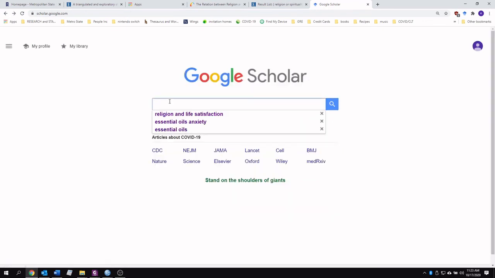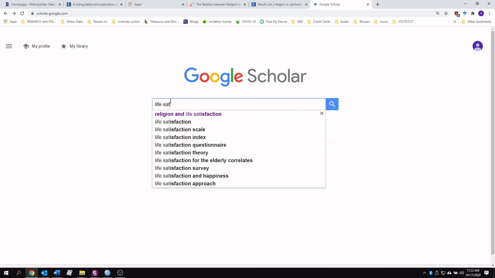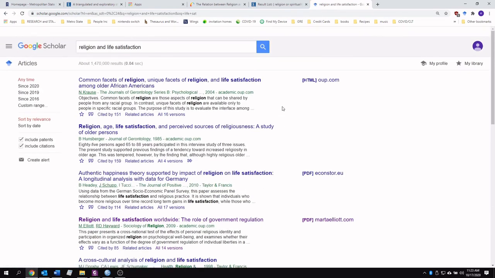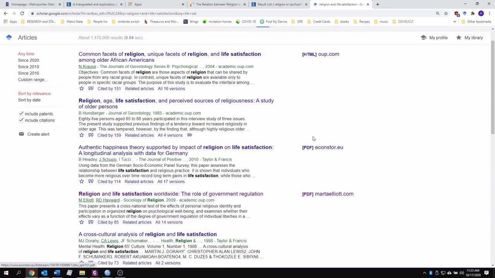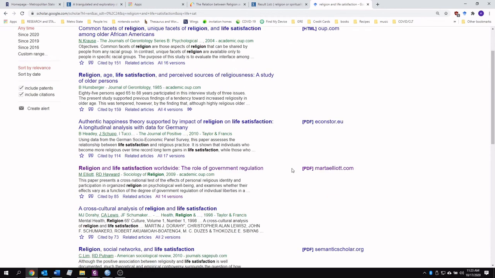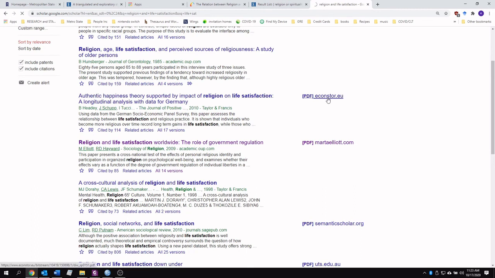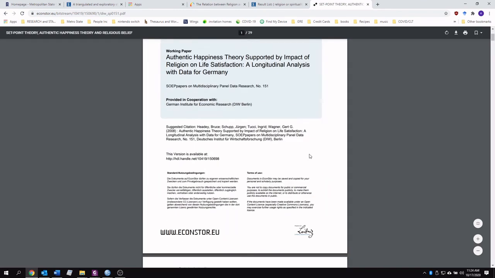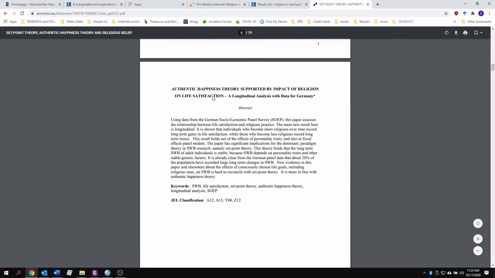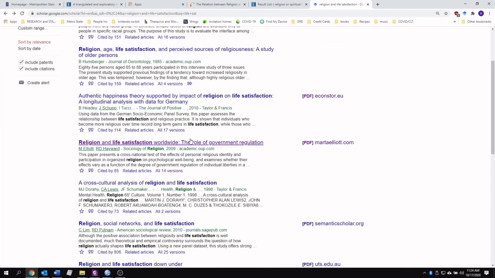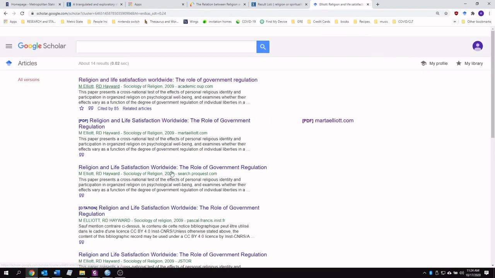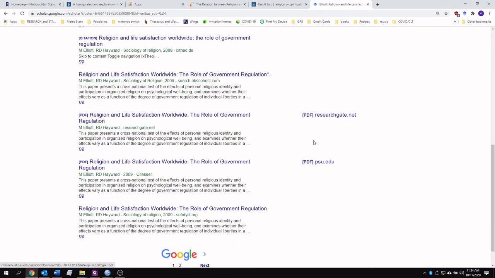Let's just say we're interested in life satisfaction and religion again, and the links to things that you would have access to, they usually show up right here. So let's just say we're interested in this one. We click that, and I don't know why they're loading so slowly today, but at any rate, we have access to the article. And if that doesn't work, you can click all 14 versions, and you can try a link that works better for you.